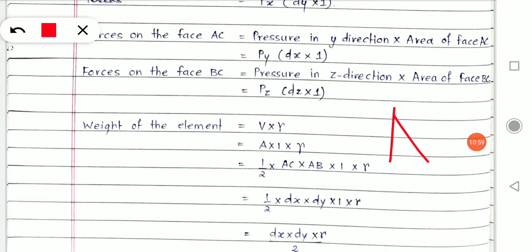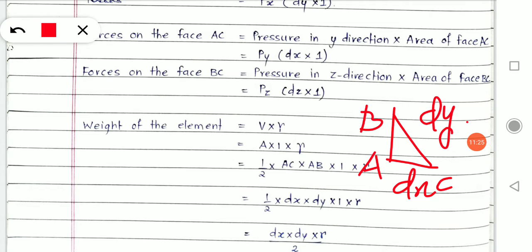Now, area I can calculate. What is the area of a triangle? Triangle area will be 1/2 AB into AC. What will be AC? Length of AC is defined as dx earlier, whereas height AB will be written as dy. That's what I said.